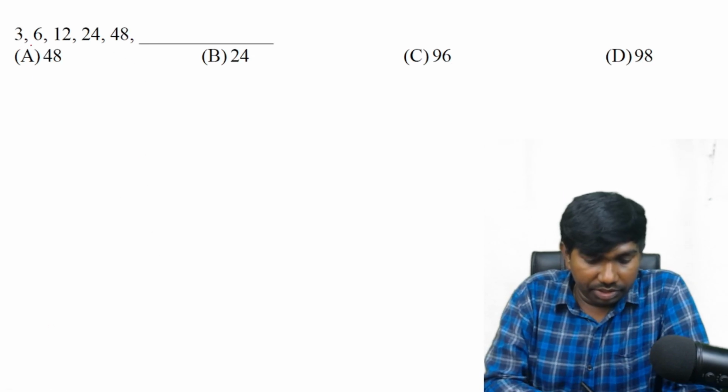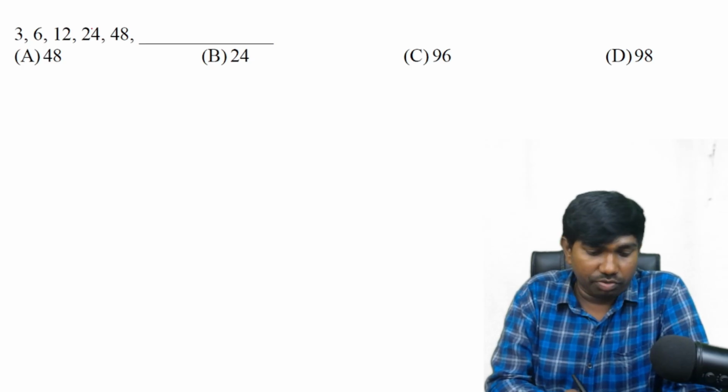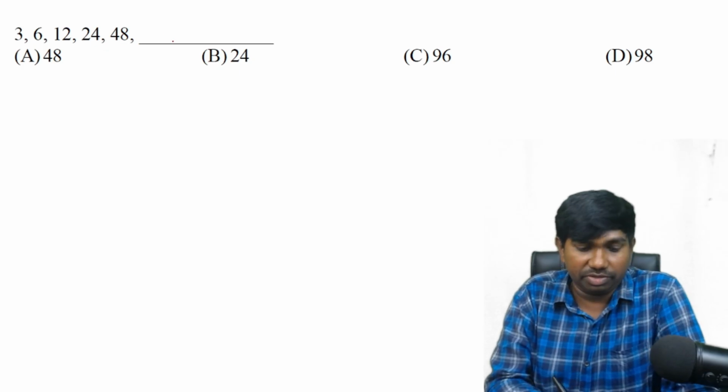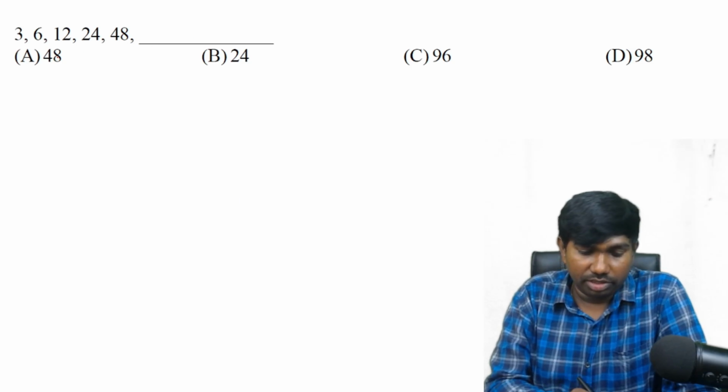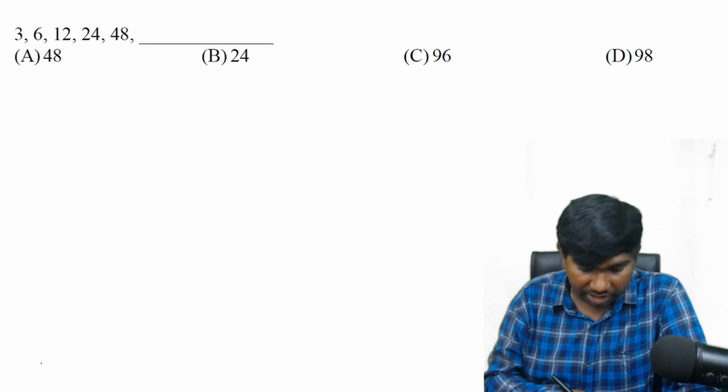Next question. 3, 6, 12, then 24, 48 and dash. These numbers are not consecutive natural numbers, consecutive even, or consecutive odd. Next, they are not perfect squares and they are not nearby squares either. All the numbers must be nearby squares with a proper logic. So they are not. That's why I'm going to the difference or multiplication. Which is better to check here?